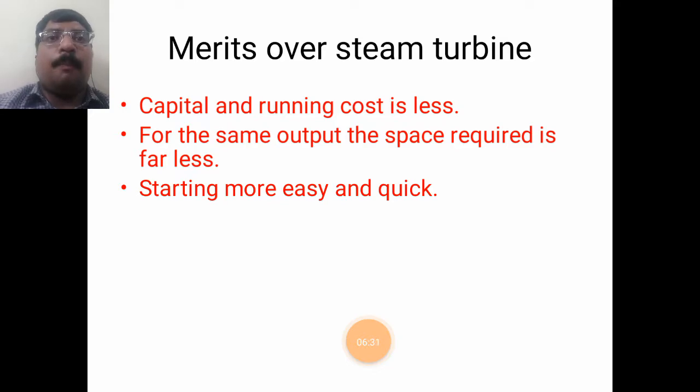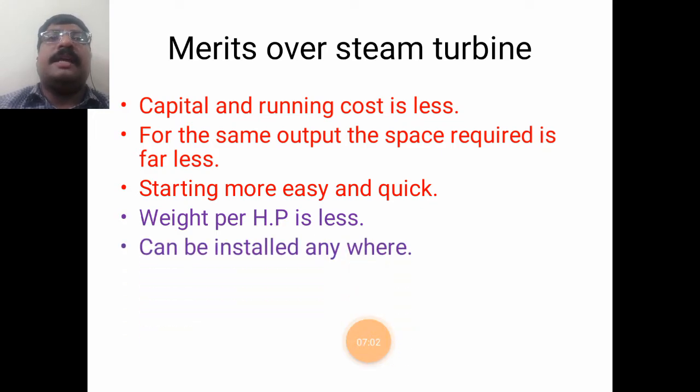Here in steam power plants, we have to supply the feed water, and for feed water we have to add heat, and here the water has to be boiled until it reaches the boiling point, and after that the steam has to be converted to superheated steam, and then it is passed to the turbine. Then only the work will be produced. But in case of gas turbines, just by running the compressor itself, the work will be started. Okay, so next one is weight per horsepower is very less.